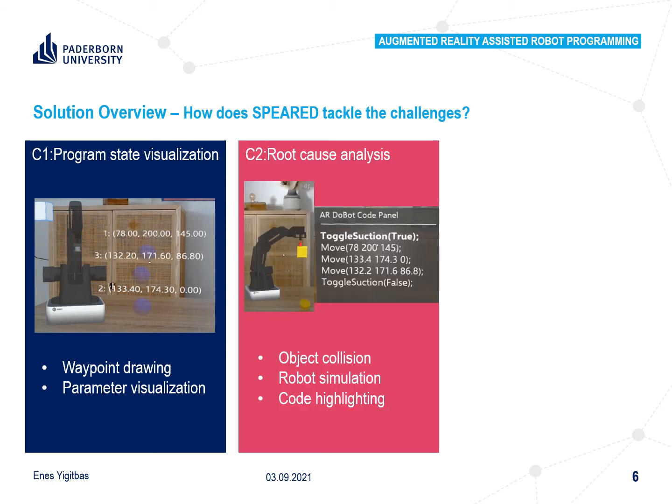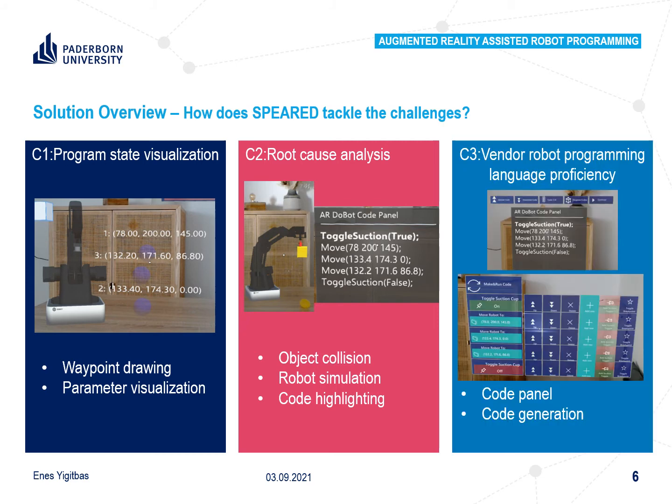For tackling the second challenge, root cause analysis, the current robot code is shown in the AR robot code panel, so the user knows which code is executed and is able to find errors. By supporting robot simulation, object collision, and code highlighting in the AR-assisted robot programming interface, the complexity of root cause analysis is decreased and gets manageable.